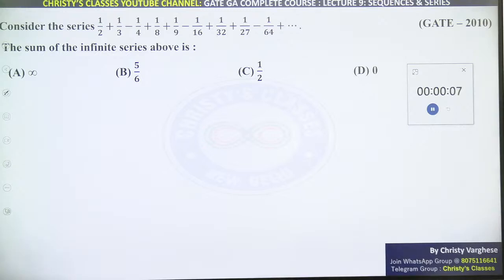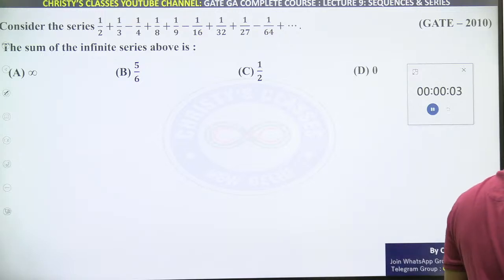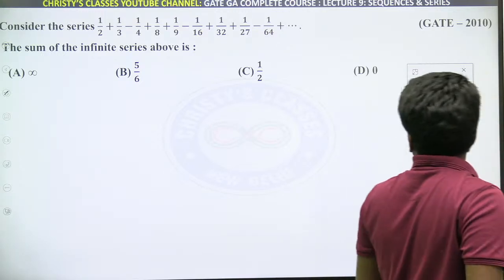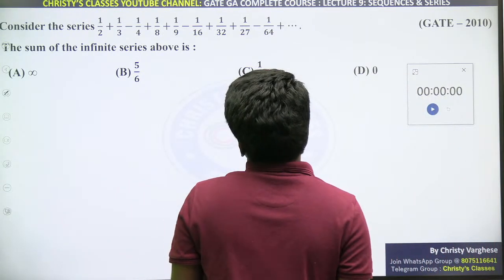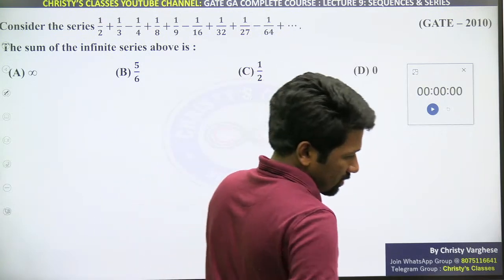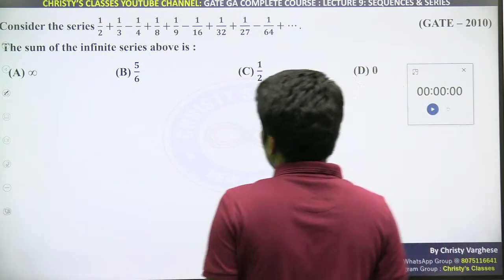Are you getting an idea what is this question? It is the same idea like before, but there is no one sequence. There are 3 different infinite geometric sequences inside this. How? Look at this.